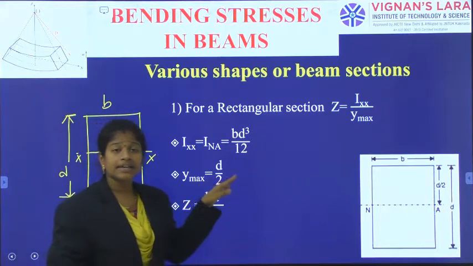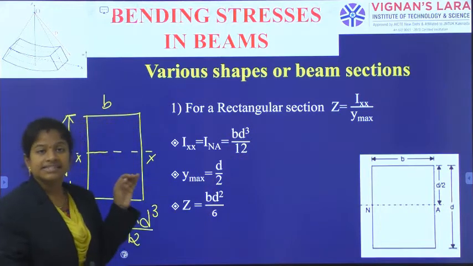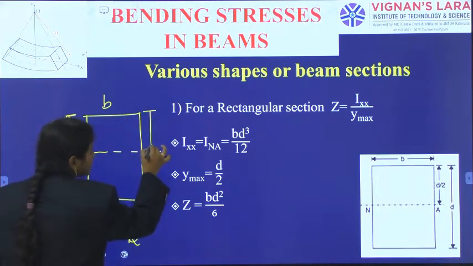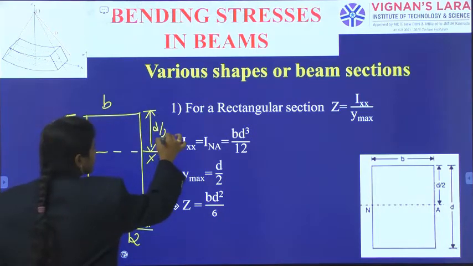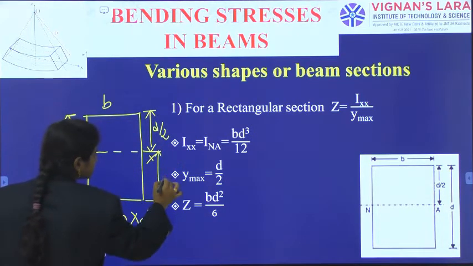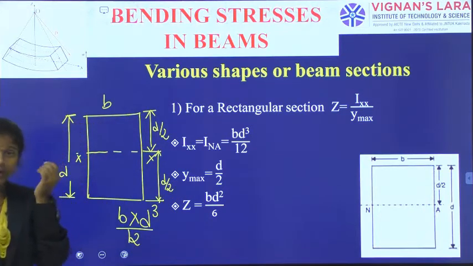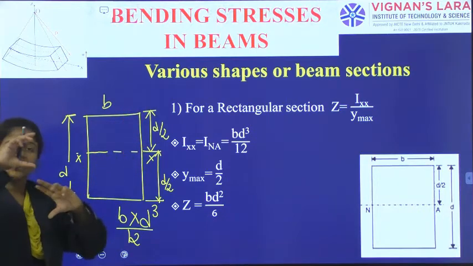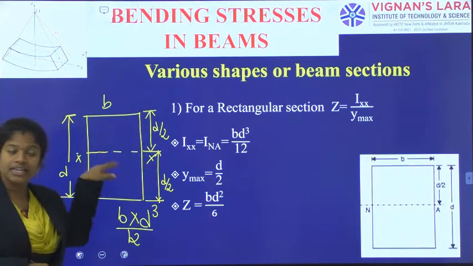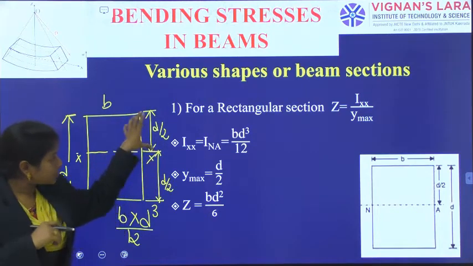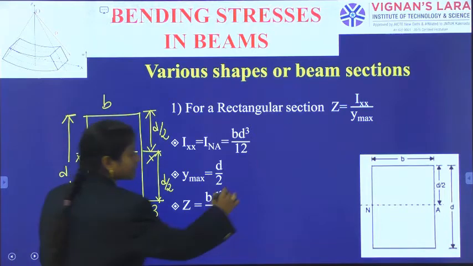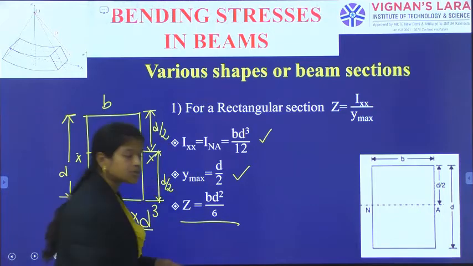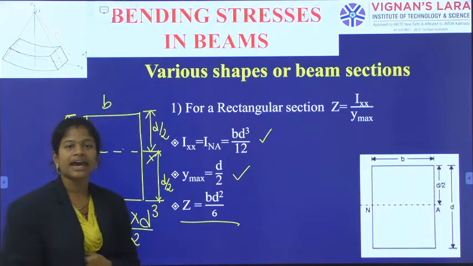And we have to calculate what is y maximum. Y maximum means the distance of the extreme fiber from the neutral axis. This being the neutral axis, the topmost is d by 2, and the bottommost is also d by 2. As it is symmetrical, the distance at the top and at the bottom will be equal, as the centroid is located at the center line of the depth. So y max is equal to d by 2, and the ratio we get is b d square by 6, the section modulus for a rectangular beam with width b and depth d.